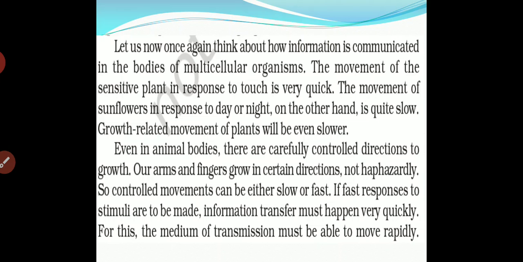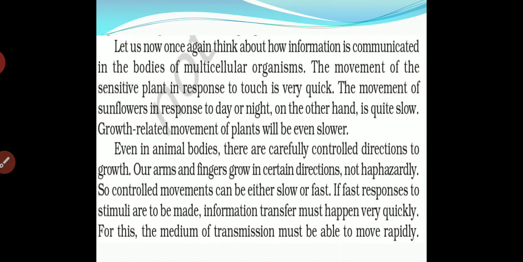If we talk about the growth of a particular plant, that growth is very slow compared to other movements. Here you can see that growth is also limited in amount and is very slow compared to others. So plants grow very slowly and their growth is also limited. Even in animal bodies, there are carefully controlled directions of growth.